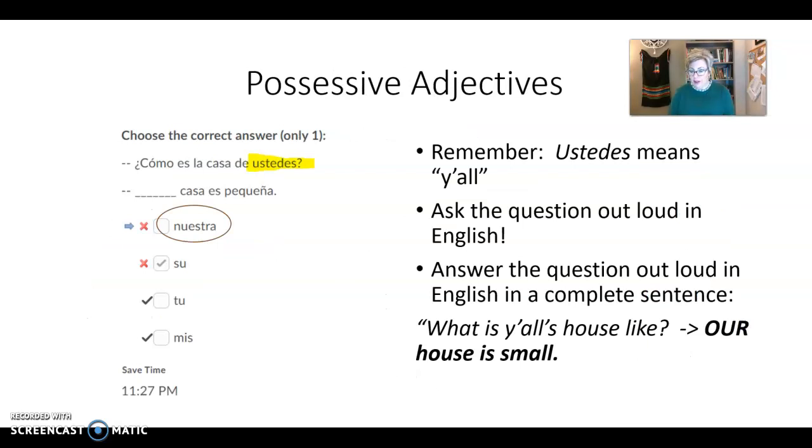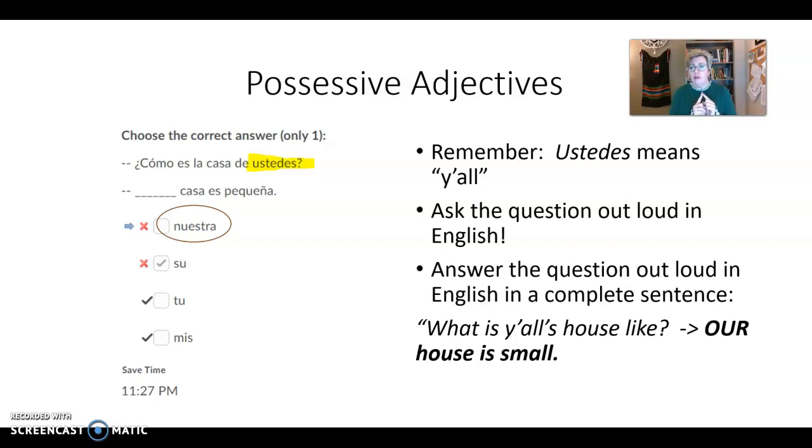Possessive adjectives. All right. This is going to, again, review the fact that ustedes actually means y'all. And it's going to help with questions as we move into Chapter 4 eventually. All right. So you have to ask a question. Remember, first of all, in this one, ustedes means y'all. Then you need to ask this question out loud in English. We have to do this with questions.